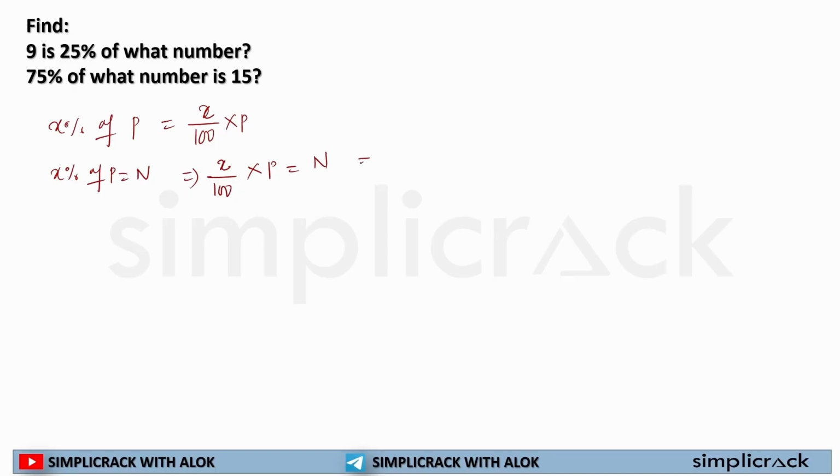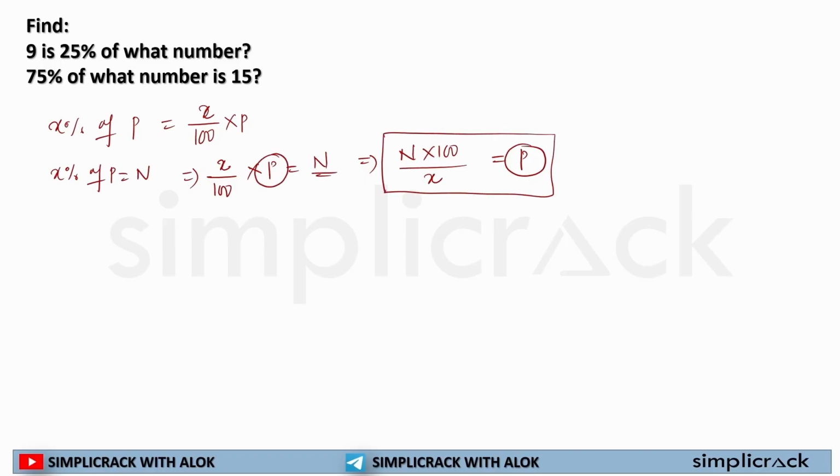Now if I solve it, what will I get? 100 will be multiplied with n, x will be divided, and I will be left with p. So if p is not given and n is given, I can solve it. Are you getting my point? For example, it is given that 25% of 200 is 50.